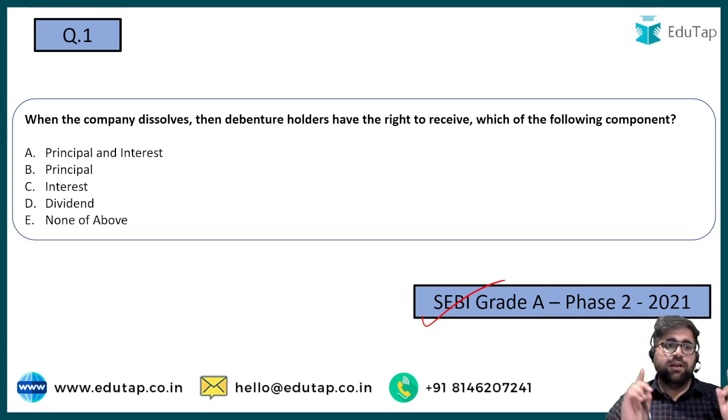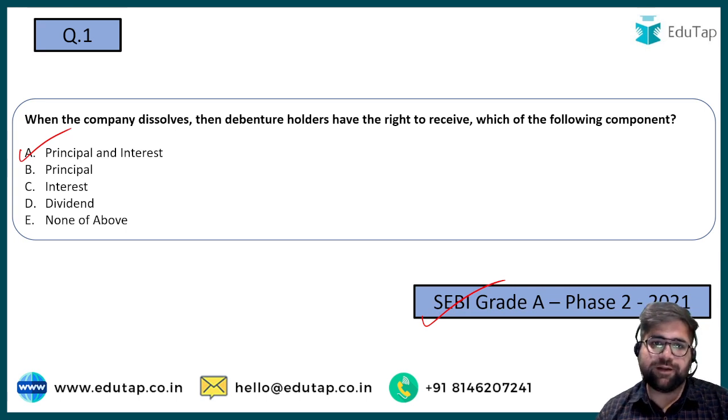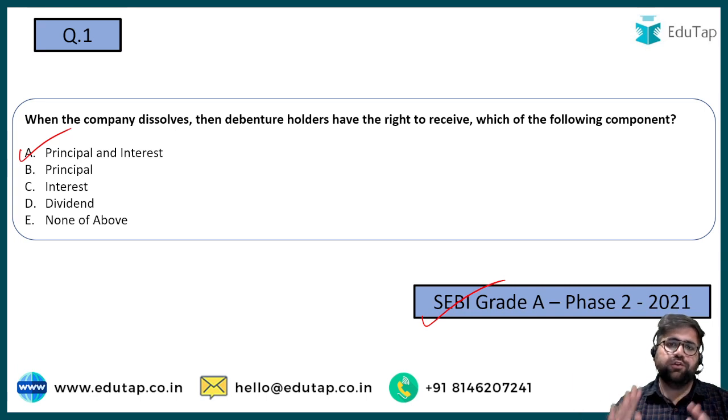So what is your answer? If your answer is option A, then kudos to you, you are on the right track. But if your answer is anything besides A, sorry to say, that is not a good thing. Now, if you remember, in the IBC, that is the Insolvency and Bankruptcy Code 2016, there is a waterfall mechanism. It means that if a company is going under liquidation, then debenture holders will be paid first, then the preference shareholders, and at last you will pay the equity shareholders.